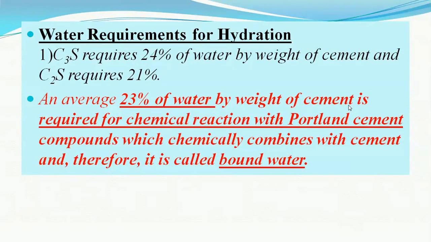Friends, now we will be moving on to the next and very important concept, that is the water requirement for the hydration, that is the chemical reaction between the cement and the water. About 23% of the water by weight of the cement is required for this chemical reaction, that is the hydration process. This water is known as the bound water, because this water combines with the ingredients of the cement, and hence it is called the bound water.